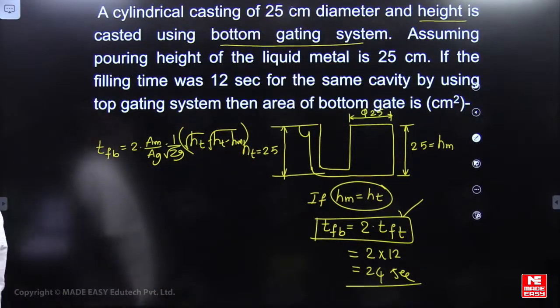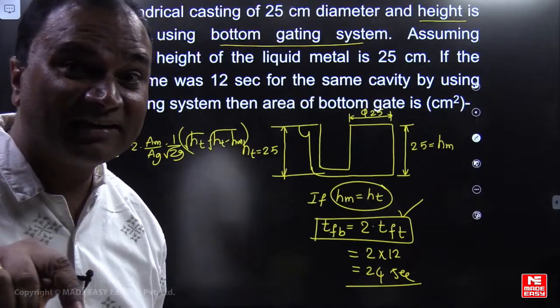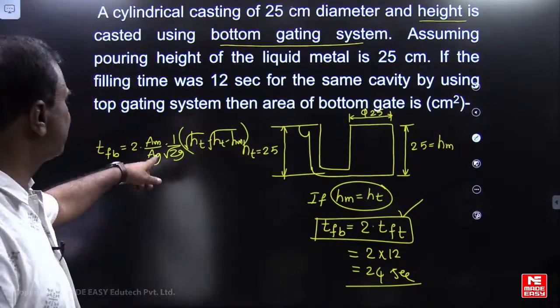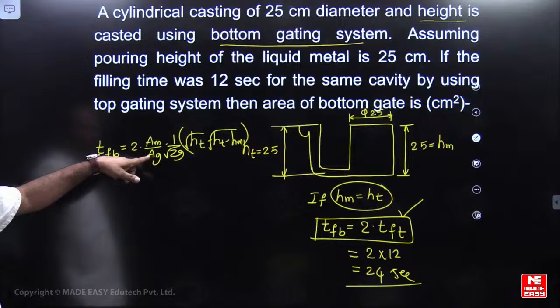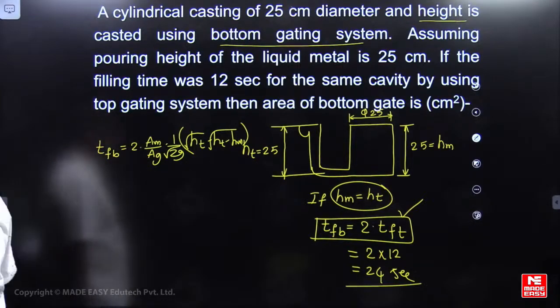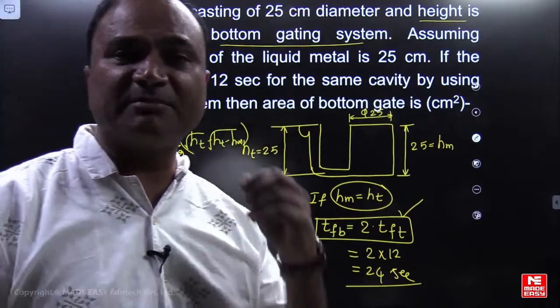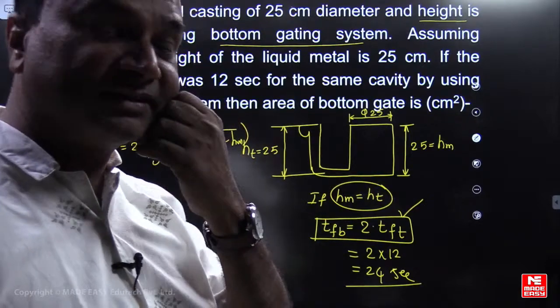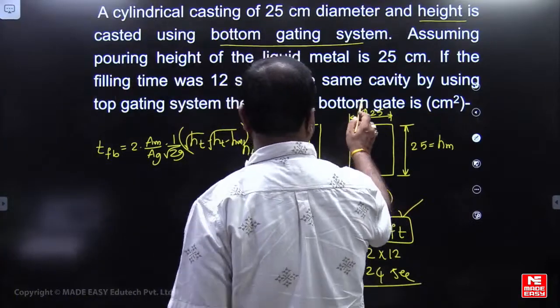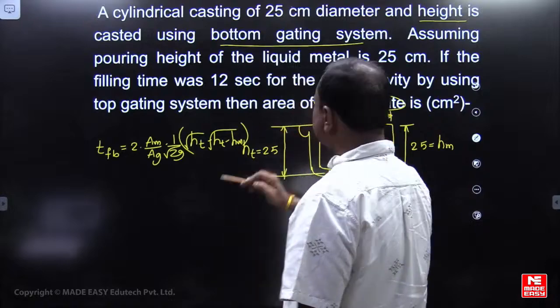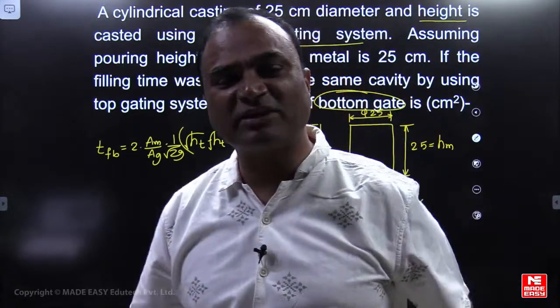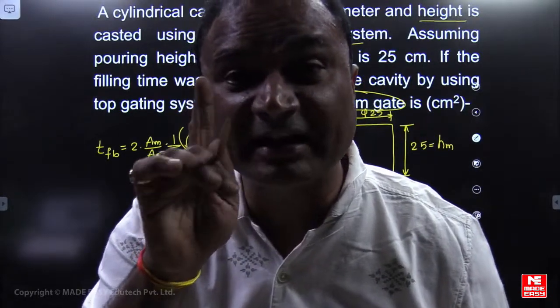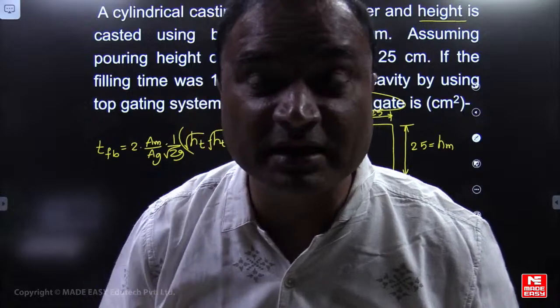From here the area of the gate can be calculated. Which gate? The bottom gate area is required.